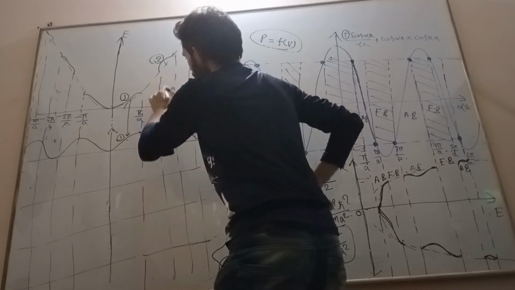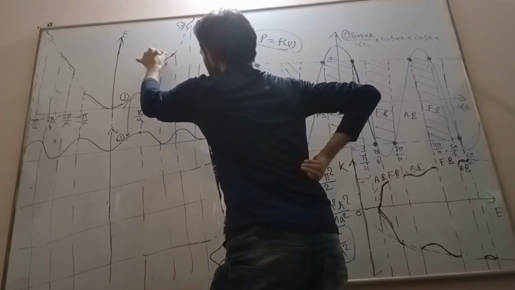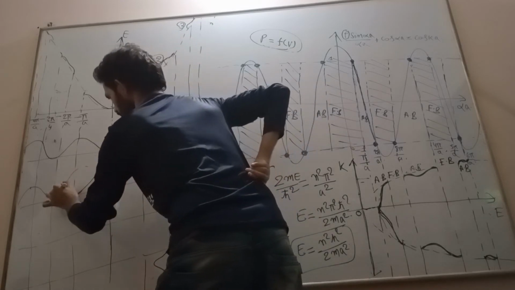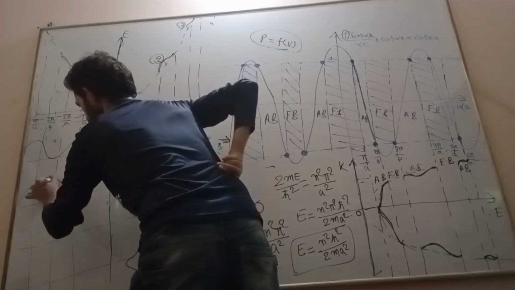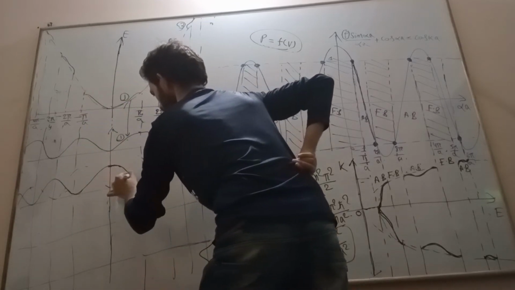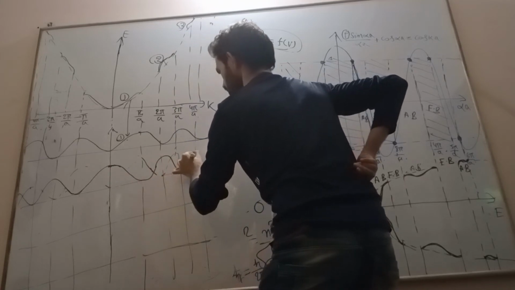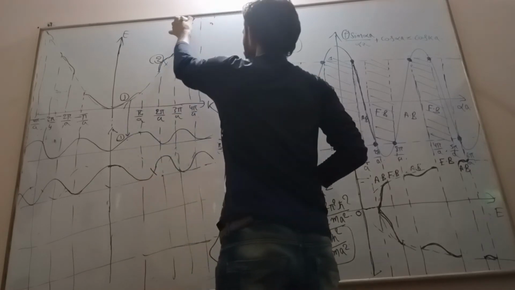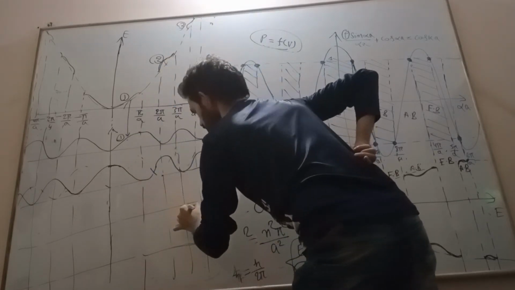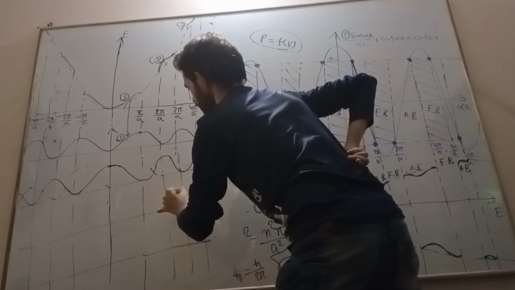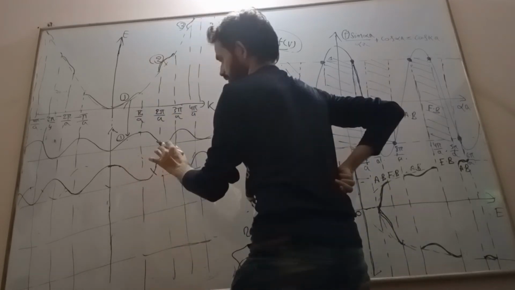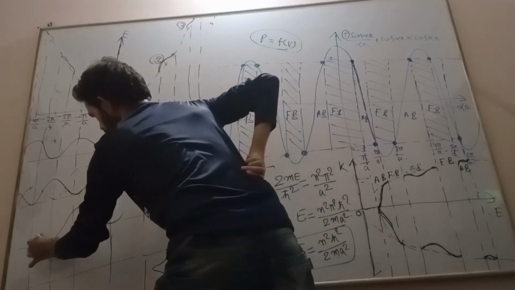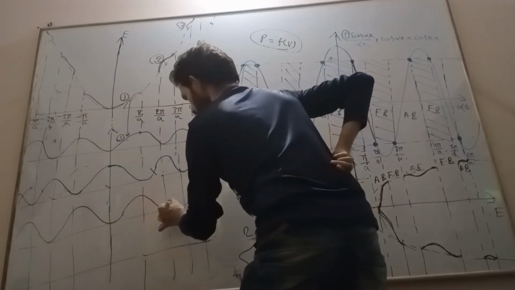For the second energy band, this is the corresponding wave function. And for the third energy band, the wave function is minimum, maximum, minimum, maximum, and so on.